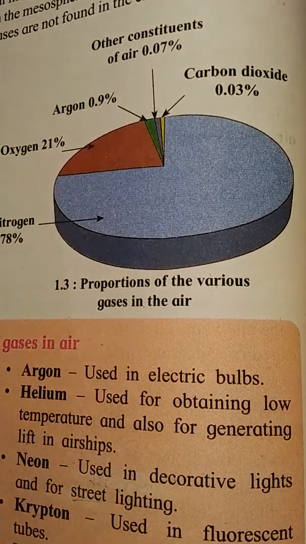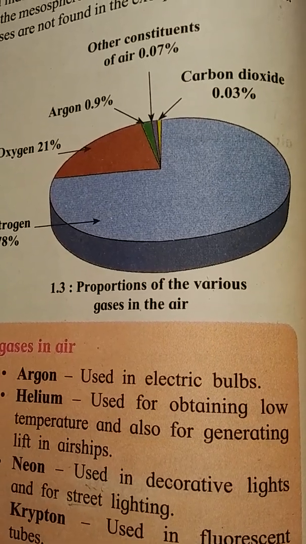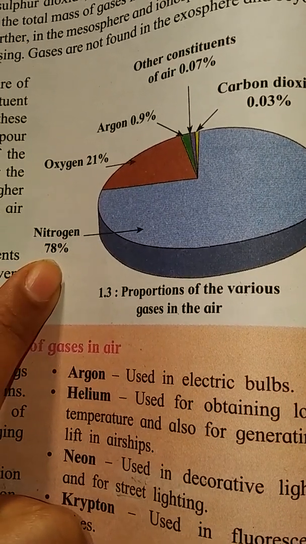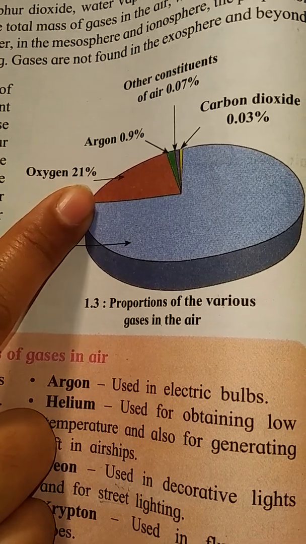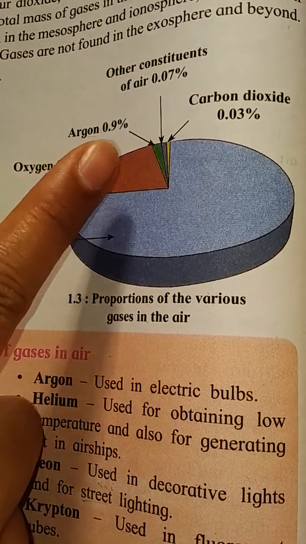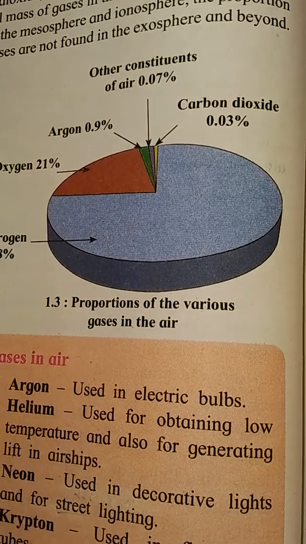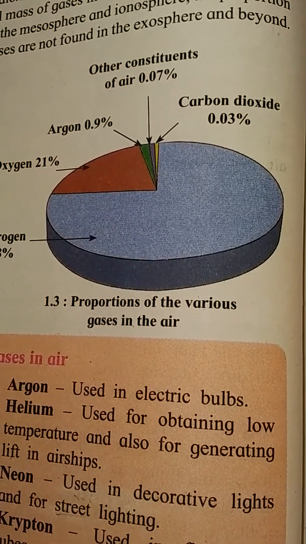Observe this diagram. You can see that nitrogen occupies 78%, oxygen occupies 21%, and in 1% there are other gases.